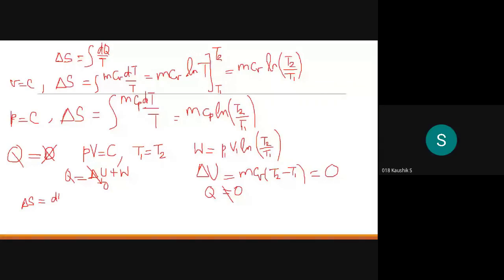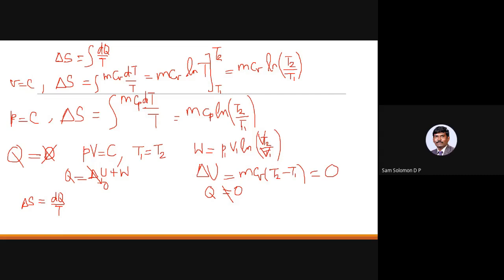If T2 and T1 are equal, then it will be ln of 1. So W, wouldn't it become 0, sir? Sorry, this is not T2. The formula is V2 by V1. I have written it wrong. P1 V1 into ln.